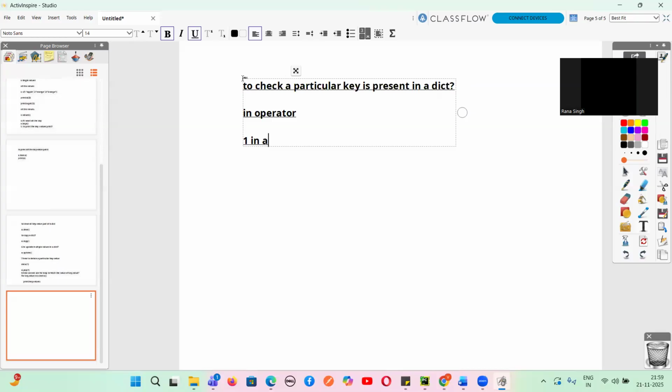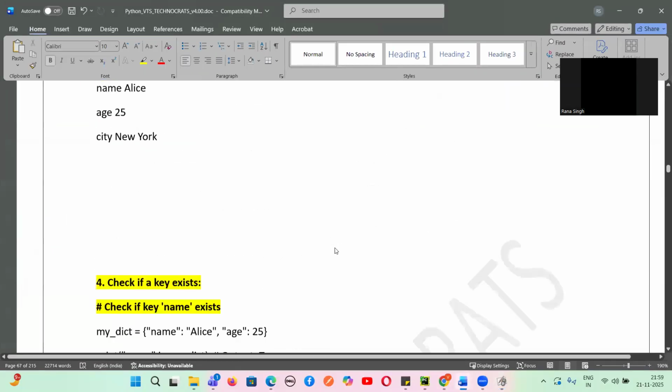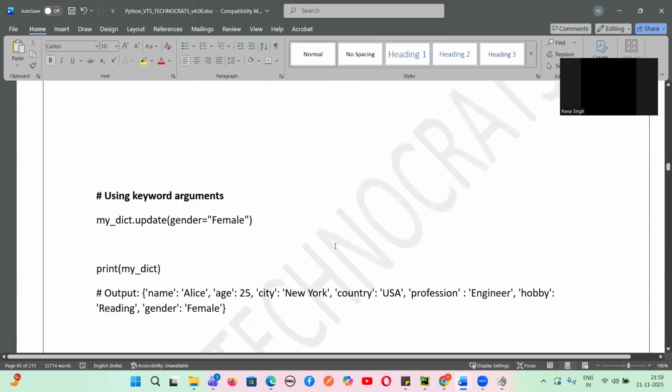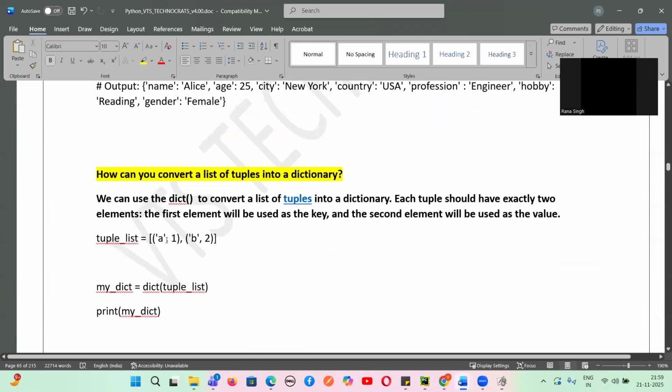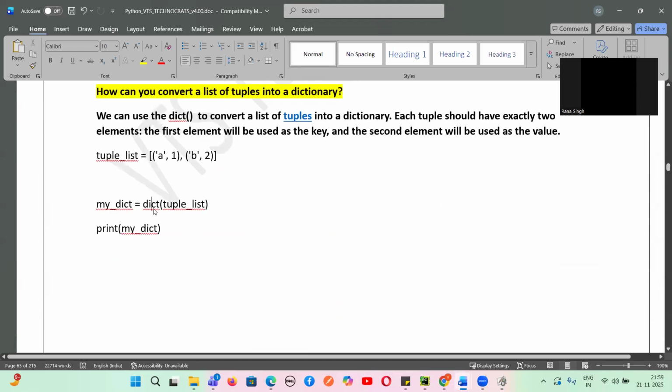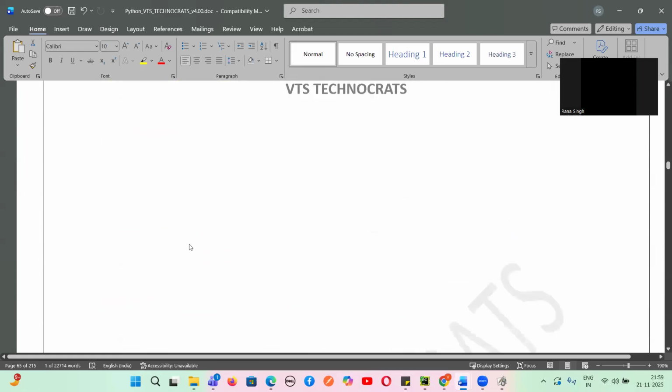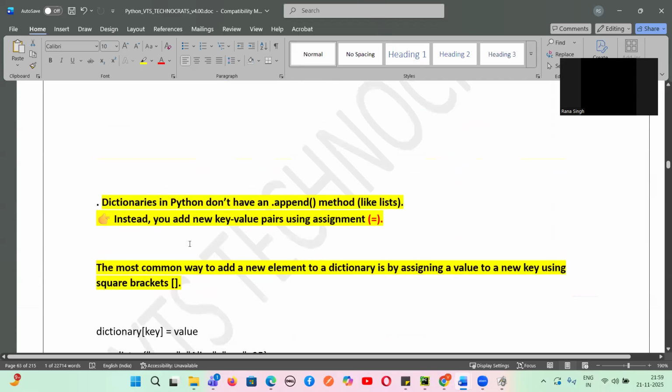So this is what, guys, we have learned about this dictionary. That is what I have taught you in this particular topic called dictionary. You just revise the things, guys. And for converting a value of a tuple into a dictionary, we use this dict method. You can go through the notes as well as the questions and the recording.